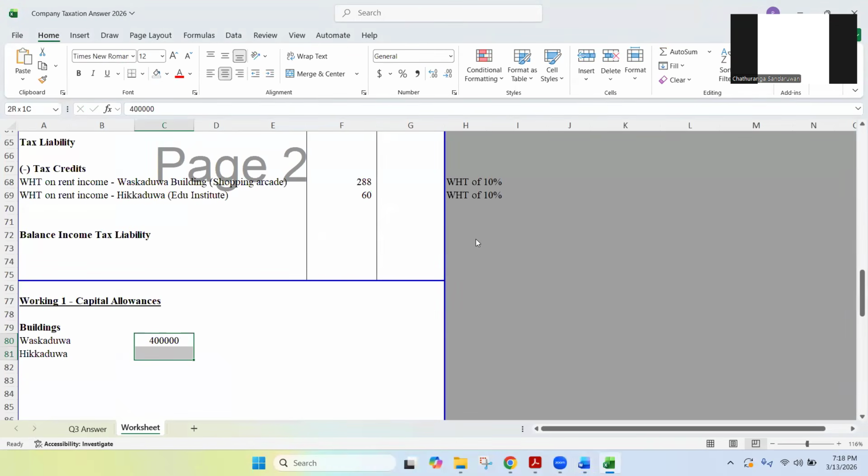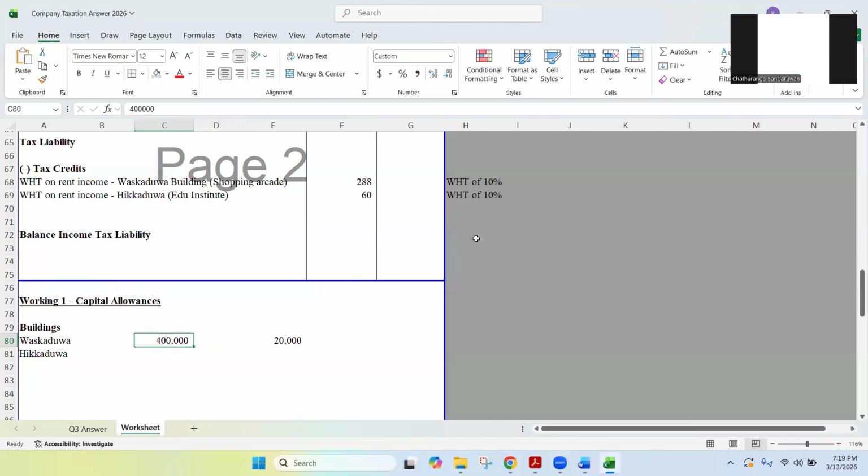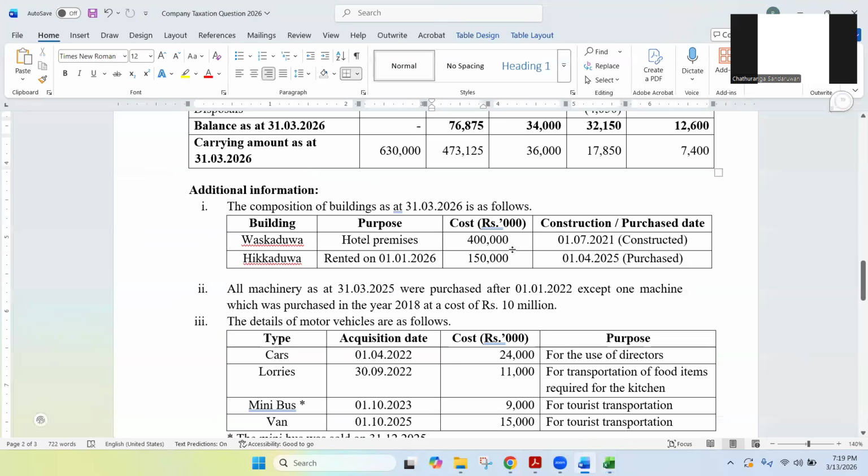How can we calculate the capital allowance for this Vaskaduva building? What is the rate? 400,000 divided by 20 years. So we can calculate capital allowance over 20 years. Can we consider the full year?